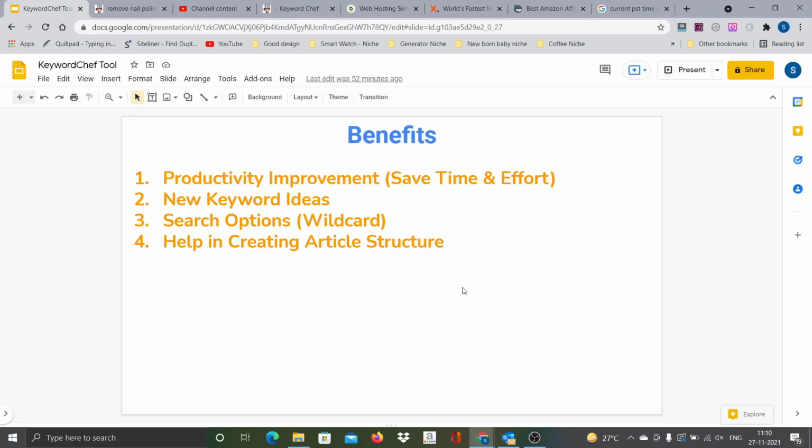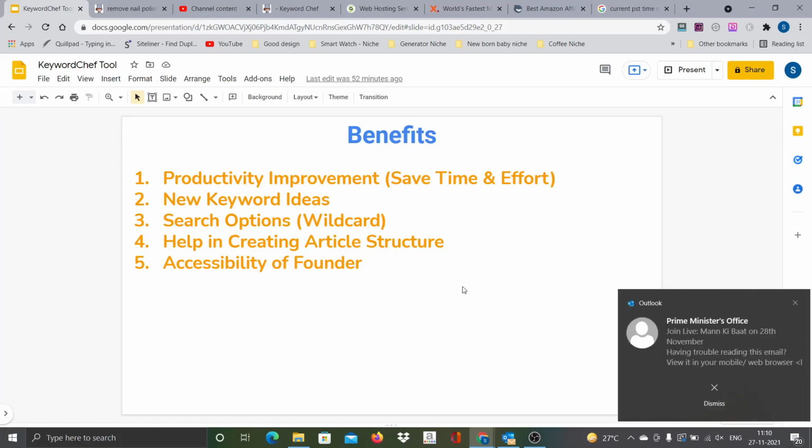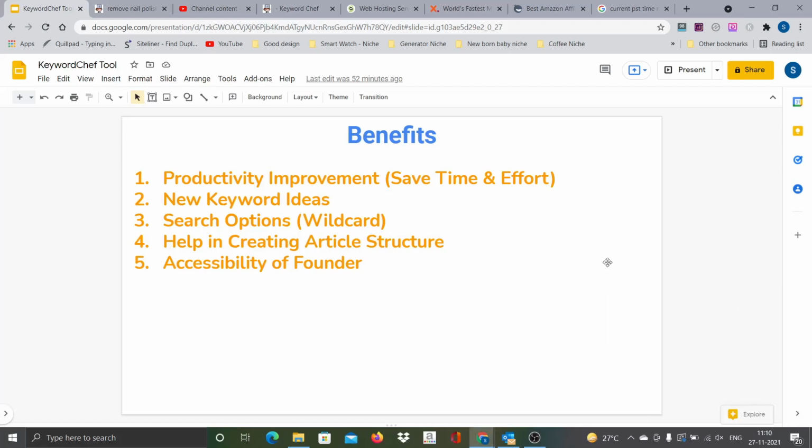And the last one is the accessibility of the founder. Ben is the guy who created this particular tool. He is very active in Facebook groups, and whenever we ask him any question, he is very responsive, and he also takes suggestions. So far so good. That is another benefit. Whenever we have any issue, problem or clarification, I think this is going to help very much. So these are the key benefits that I identified by using this particular tool.